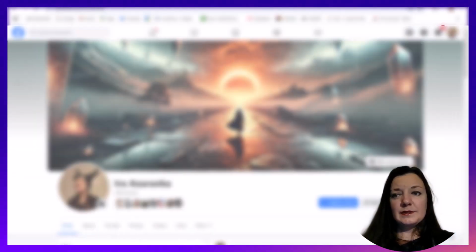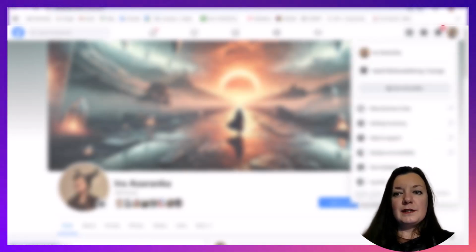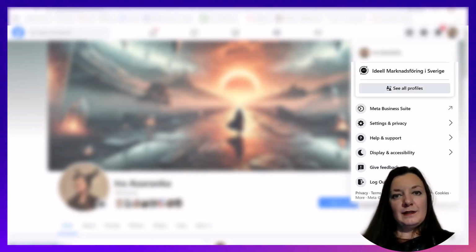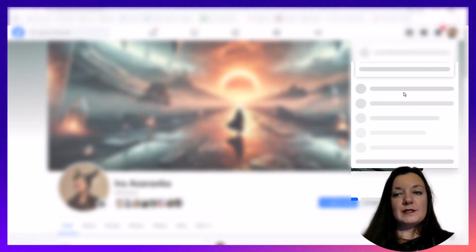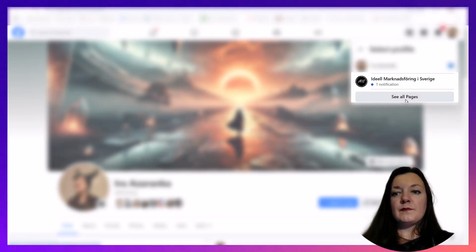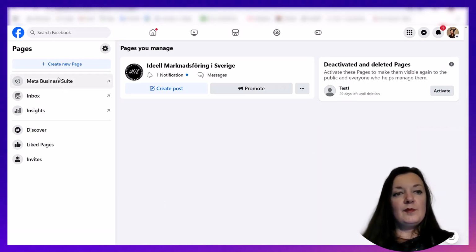So in Facebook, underneath your profile, your profile icon, you can see all profiles. Maybe you already have some pages. Here you have a menu where you can create a new page.